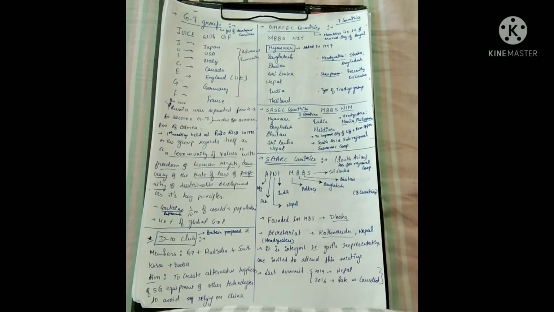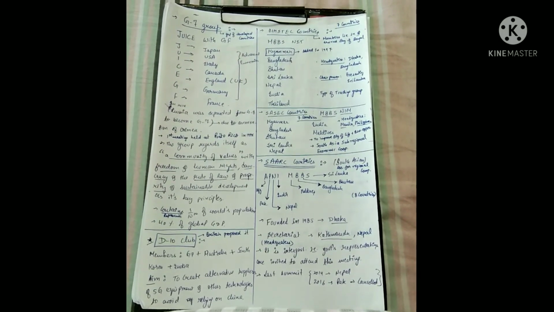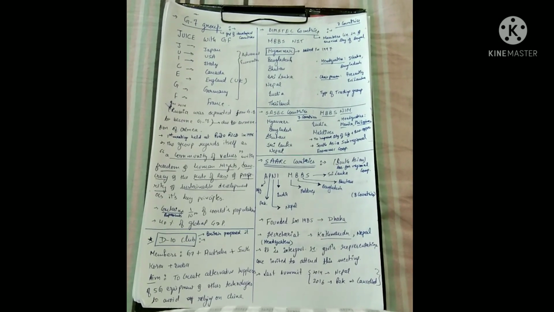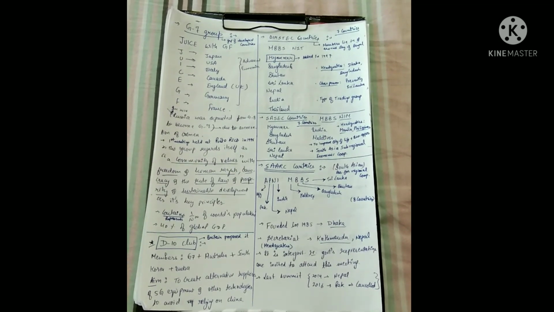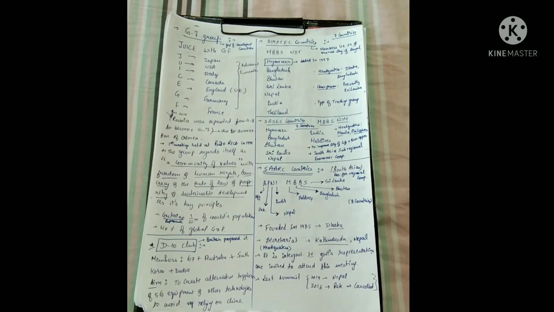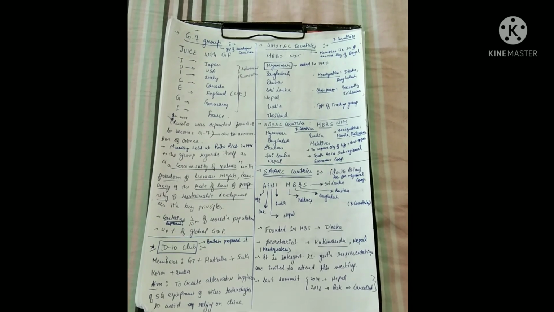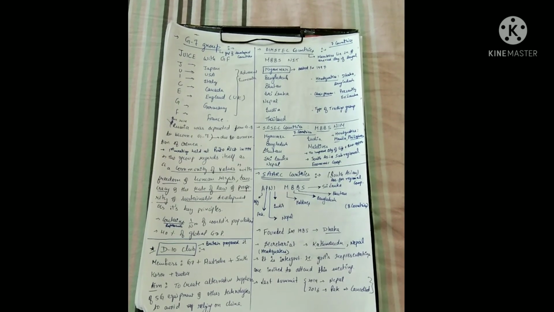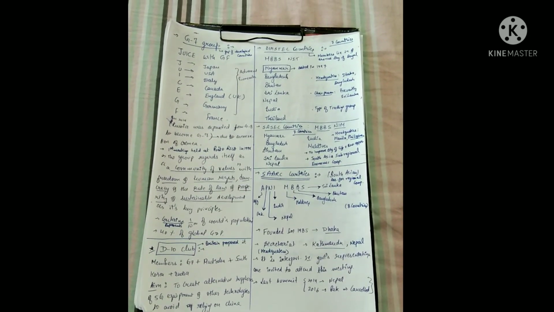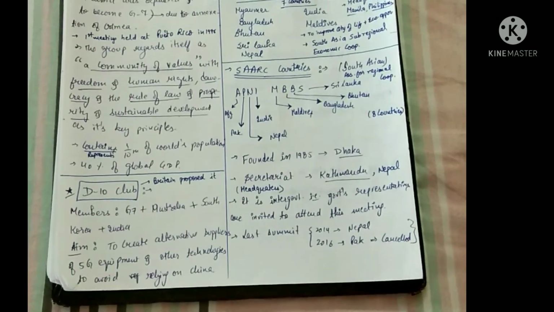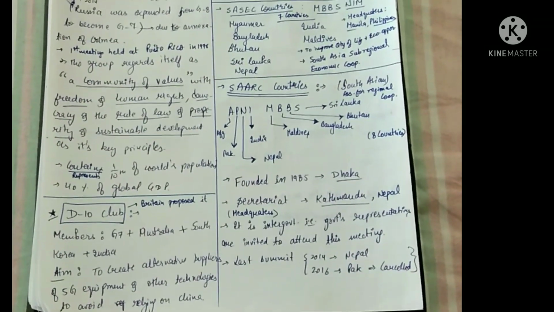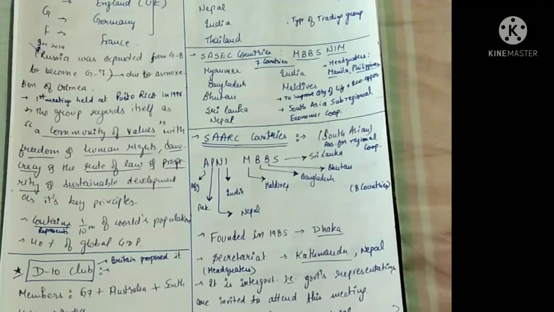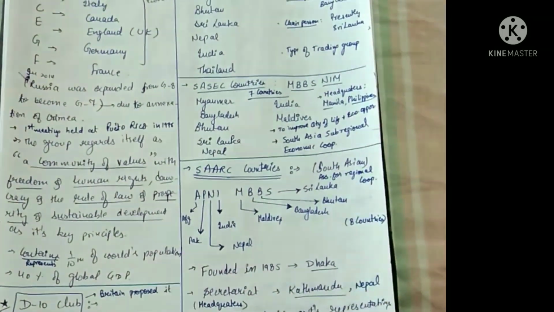Now we come to the D10 club. Actually, this club was proposed by Britain and it contains the G7 countries plus Australia, South Korea and India. Let us remember this fact that the D10 club contains India. Wherever you see India in groups, it becomes very important for us because the questions are generally asked from an Indian perspective. So what's the aim of the D10 club? The main aim of the D10 club is to create alternative suppliers of 5G equipment and other technologies to avoid relying on China.